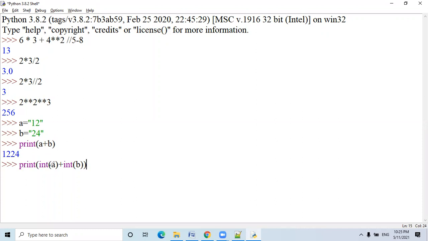So a is 12 in the string form, it will be converted into integer. b is in the form of a string, but it will be converted into integer. 36 should be the answer. All right. You understand.